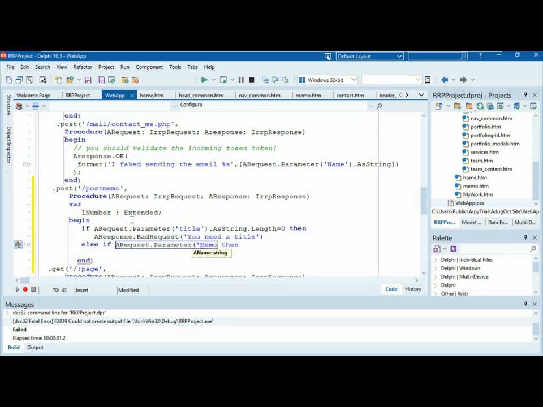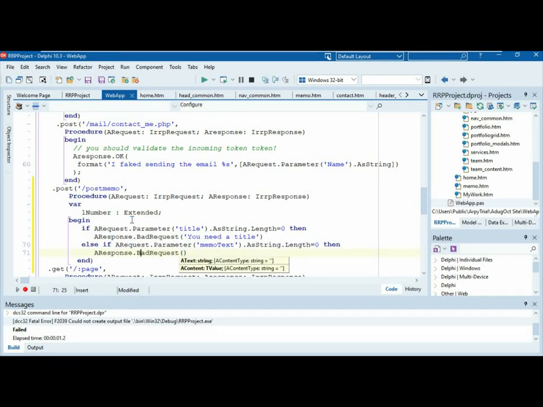Okay, else if, let's just make ourselves complete, else if a request parameter name Memo, what was it? Memo text? Actually, case insensitive at the moment. I'm considering whether or not to make it configurable. A string length 0. Then again we've got a bad request. A response dot bad request.